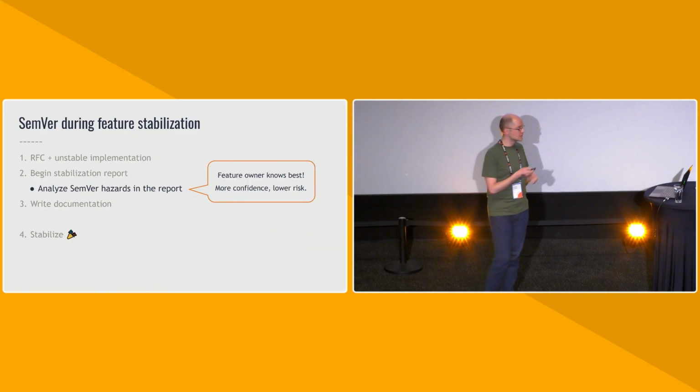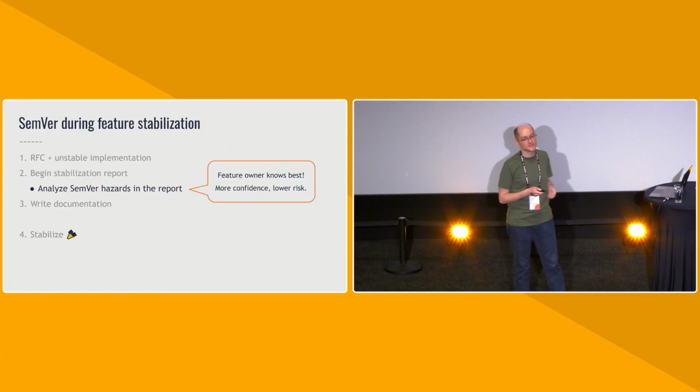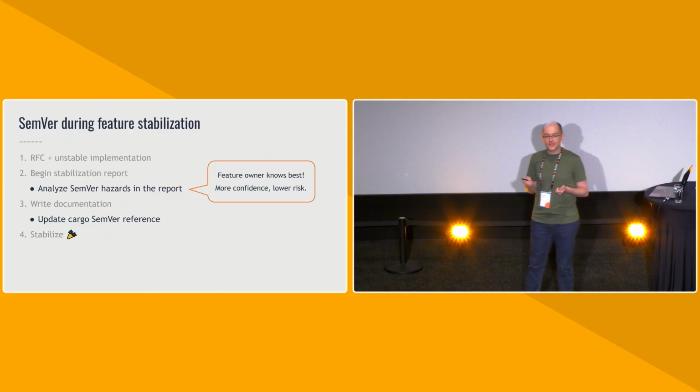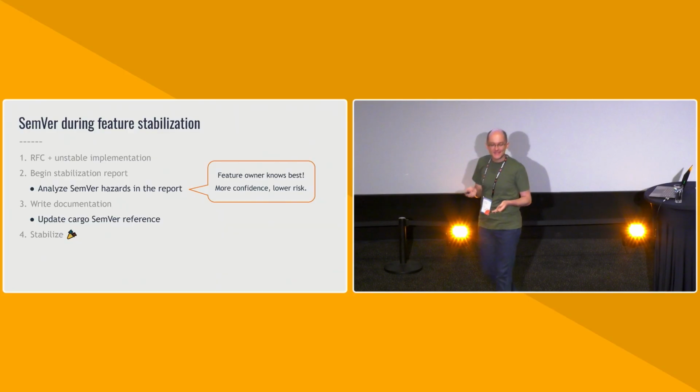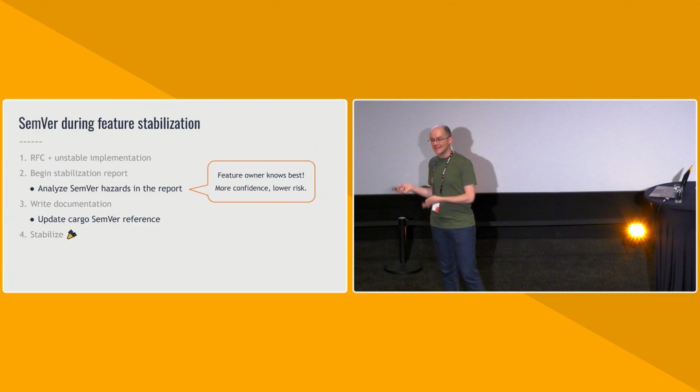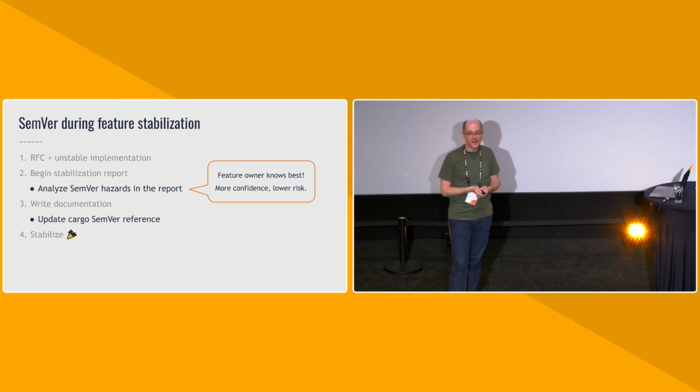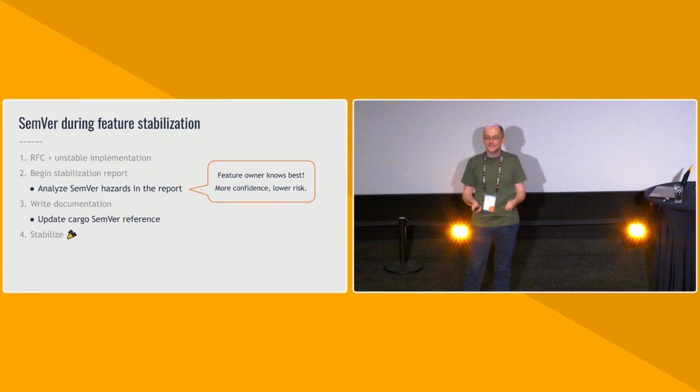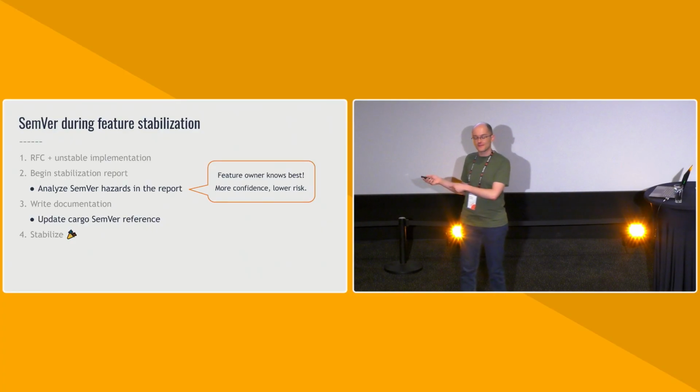And as part of thinking about what are the SemVer hazards in the report, we write documentation. Well, we should update the documentation because we have a page that lists all of the known SemVer hazards. Cargo has a reference, and we should add documentation on whatever we found in the stabilization report into that reference.